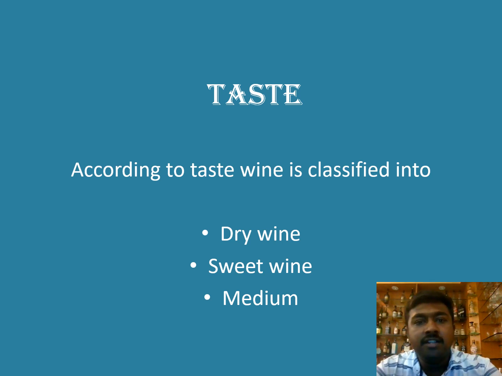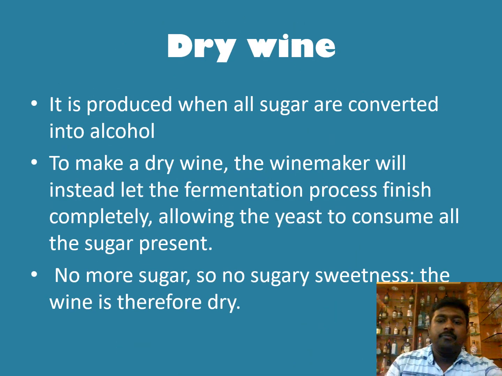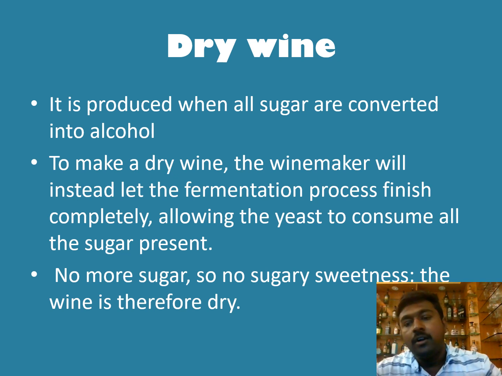Okay, then the next thing is we are going to see how the wines are classified in terms of taste. Due to taste, the wines are classified into three categories. The first one is a dry wine, the second one is a medium wine, the third one is a sweet wine. First we are going to see how the dry wines are classified.